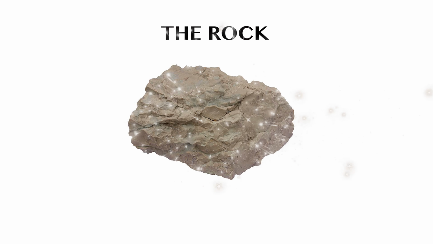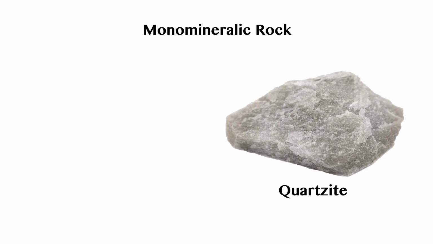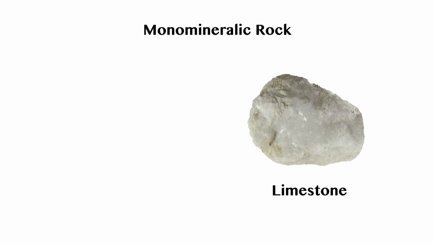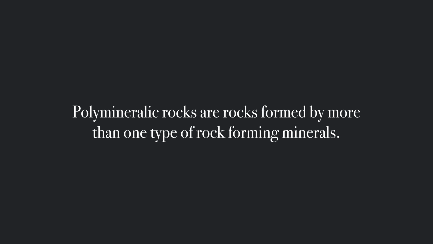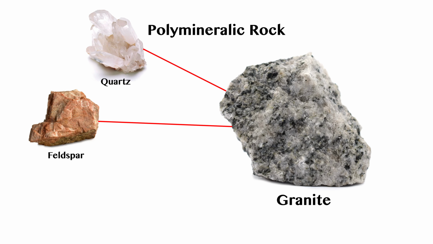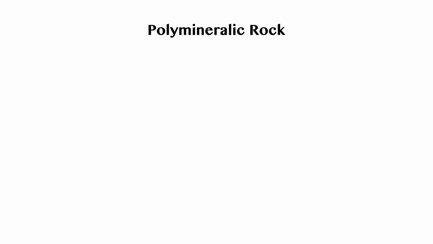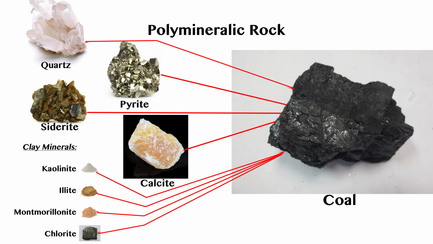And finally, the rock. Monomineralic rock. These rocks are primarily or entirely composed of a single mineral. Examples of monomineralic rock are quartzite, primarily composed of quartz; limestone, primarily composed of calcite. Polymineralic rocks. Most rocks are composed of multiple minerals, also known as polymineralic rocks. Examples of polymineralic rocks are granite, which is composed of quartz, feldspar, mica. Another example is coal, which is composed of quartz, clay minerals, pyrite, calcite, and siderite.